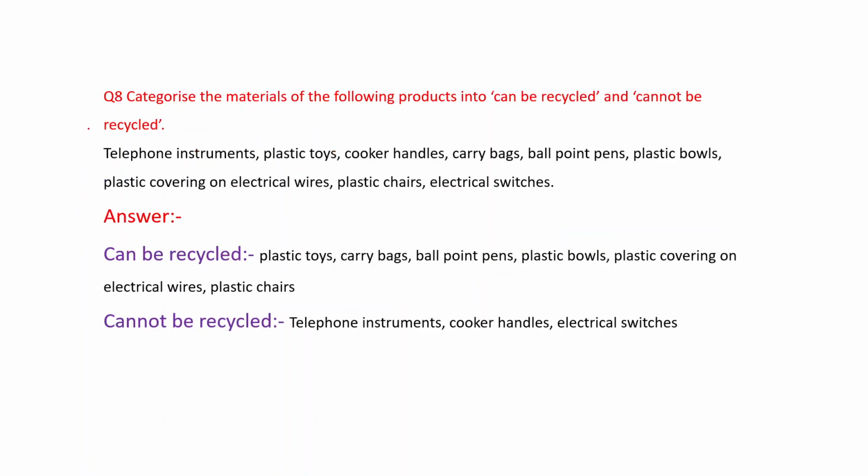Next one is, categorize the materials of the following products into can be recycled and cannot be recycled. Some materials are given. Can be recycled: in this category, plastic toys, carry bags, ballpoint pen, plastic bowls, plastic covering on electric wires and plastic chairs. And cannot be recycled: these are telephone instrument, cooker handles and electrical switches.